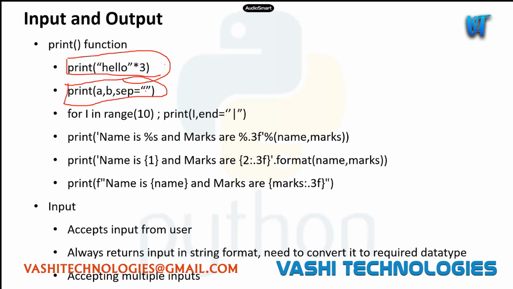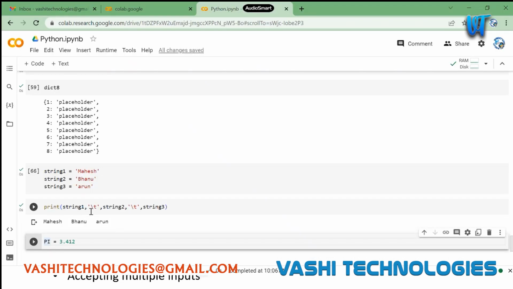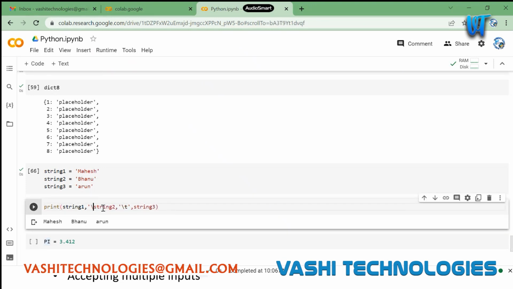We have seen this particular thing, right? Print string 1, string 2, string 3. So instead of doing it this way, I can just use a separator here. Separator is equal to, let's say, slash n.